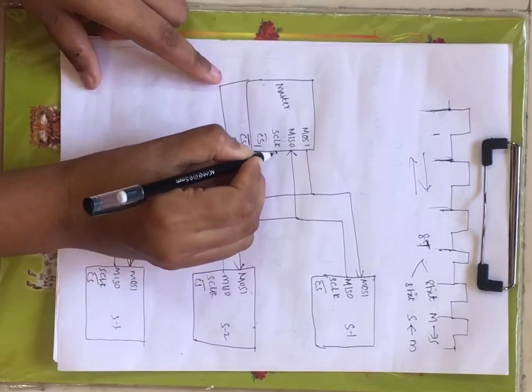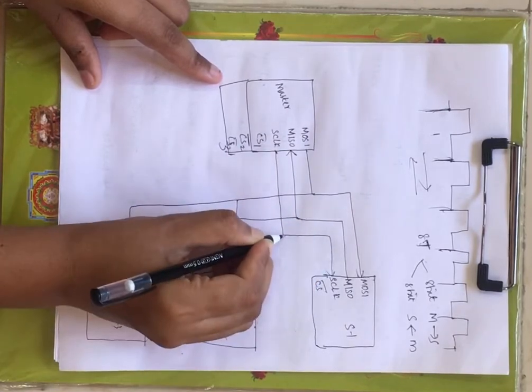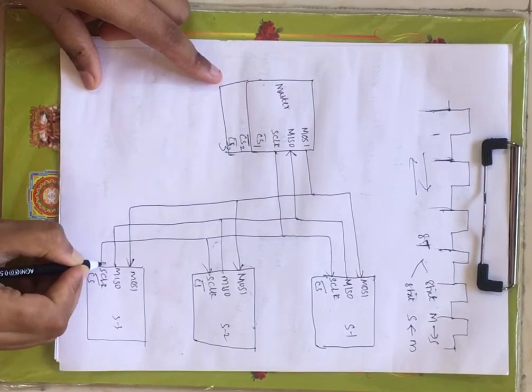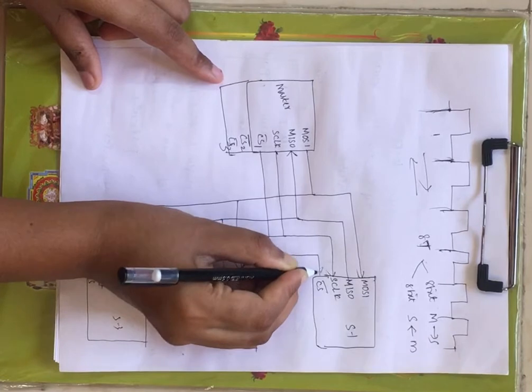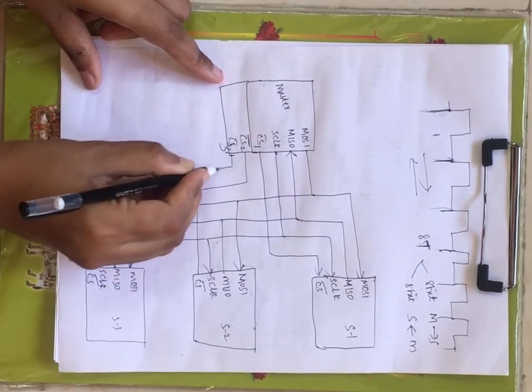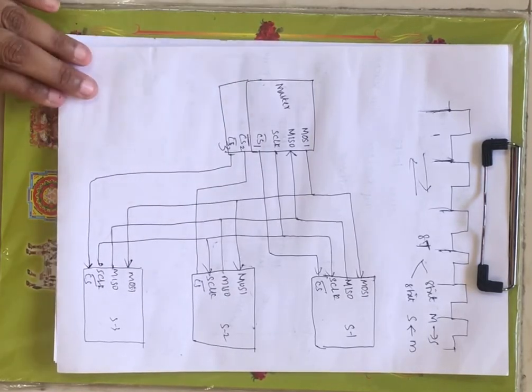And next you have serial clock signal, clock generated from the processor is connected to all clock signals, right? And now the chip selection 1 is connected to slave 1, chip selection 2 is connected to slave 2 and chip selection 3 is connected to slave 3, right?